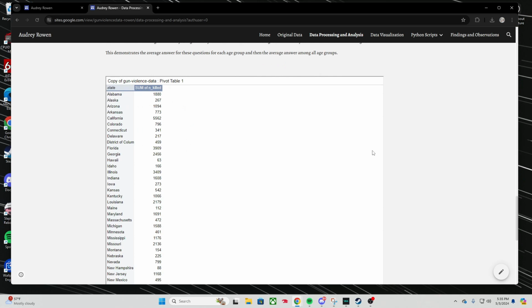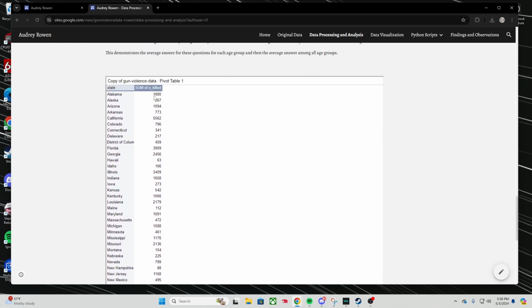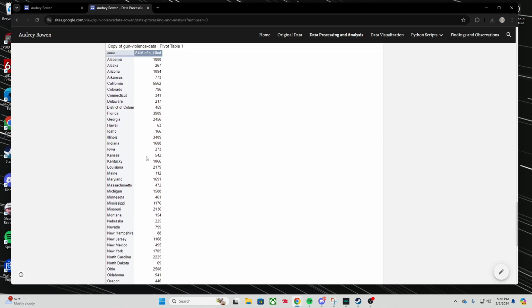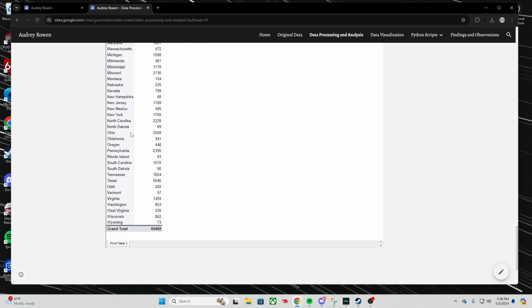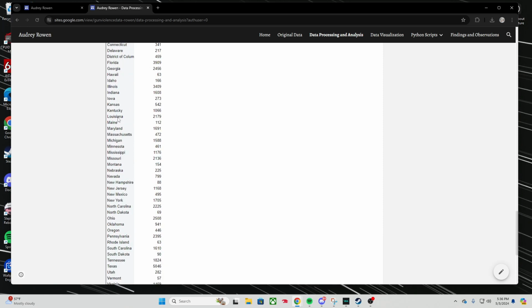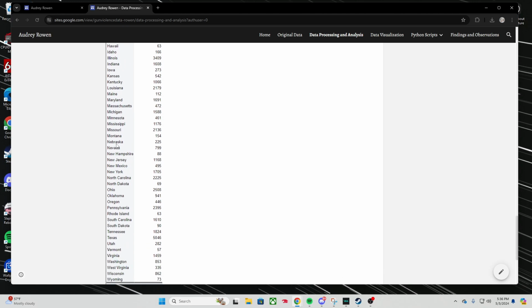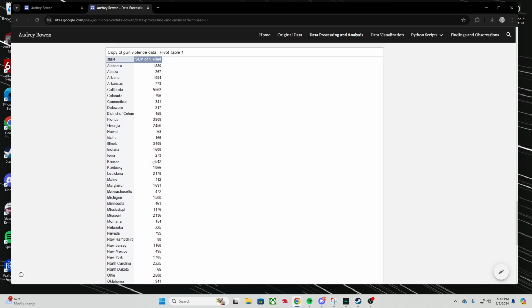As for a summary table from our first data set, this is just a summary table of the sum of people killed in each state, and we can really look at each state and see which numbers are higher and which numbers are lower, and then maybe look for some trends within them. For example, a lot of states in the South, like Louisiana and Kentucky, Mississippi, Missouri, they all have more permissive gun laws, and they end up with larger death counts.